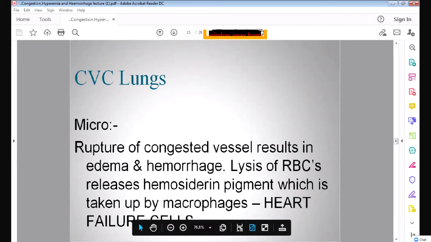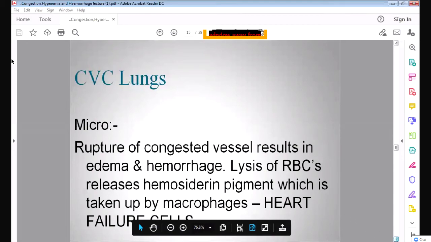The RBCs will release hemosiderin pigment, and this hemosiderin pigment is brownish in color. This pigment will be taken up by the macrophages in the lungs, and the macrophages will have a brown pigment. Those macrophages which ingest this brown hemosiderin pigment are called heart failure cells. So you should remember, heart failure cells are present in the lungs. They are not present in the heart, but they are due to heart failure. The heart failure cells are the macrophages which digest the RBC and have hemosiderin pigment.